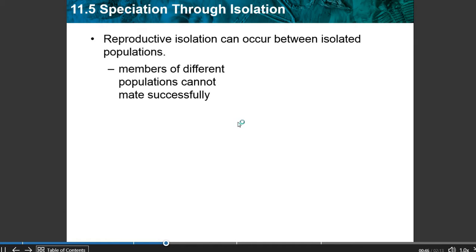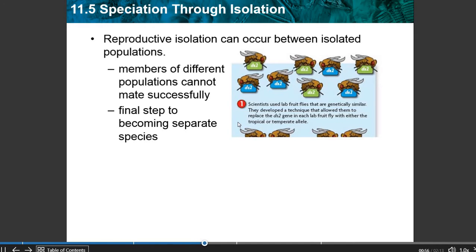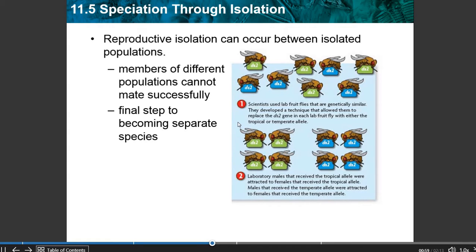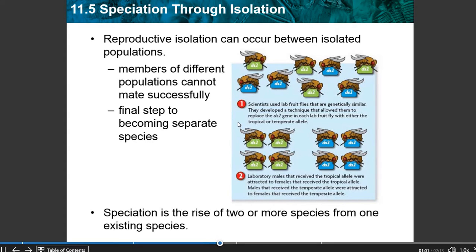Members of different populations cannot mate successfully with one another. So the final step to becoming a separate species is where you do not produce fertile offspring with one another. So speciation is the rise of two or more species from one existing species.